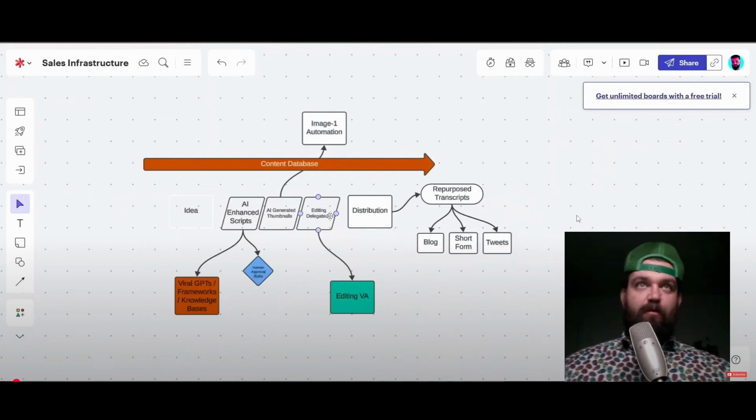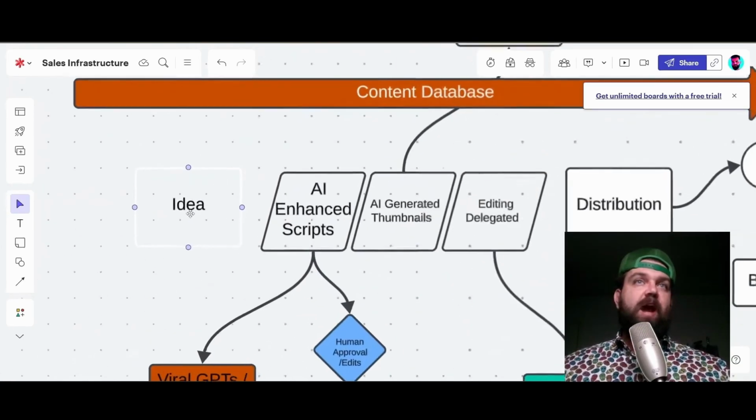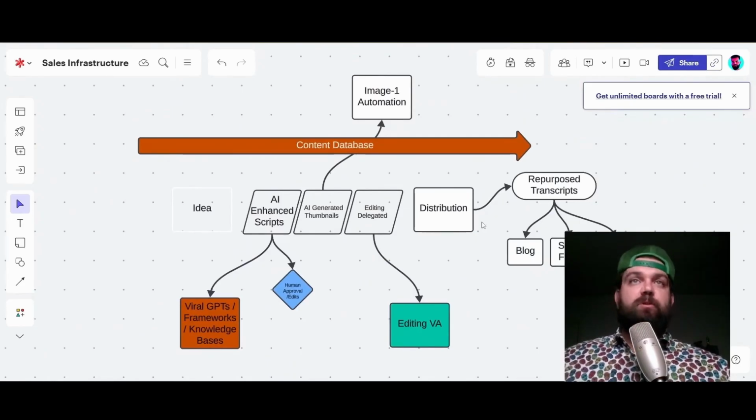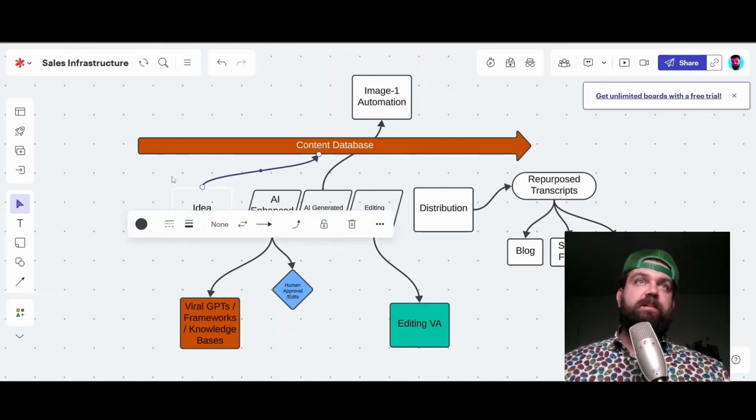So this is kind of a blueprint for how we're building content infrastructure and taking your idea to distributing it to the market, right? To build thought leadership, to attract the ideal avatars, to attract the ideal customers. I mean, this really starts on a content database where all of your ideas are filled into the content database.